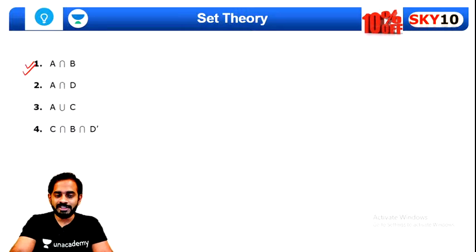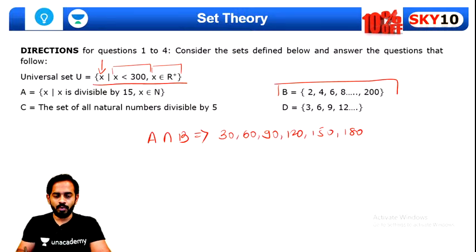Now, the next question is, we want A intersection D. Tell me what will be A intersection D. Can you tell me quickly, guys? I want everyone to answer this. I want an answer from every one of you.